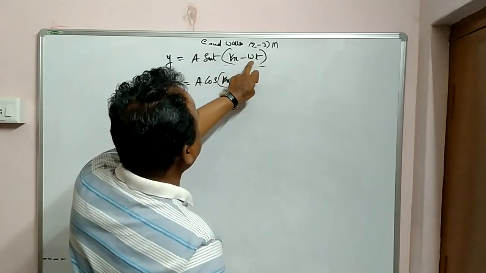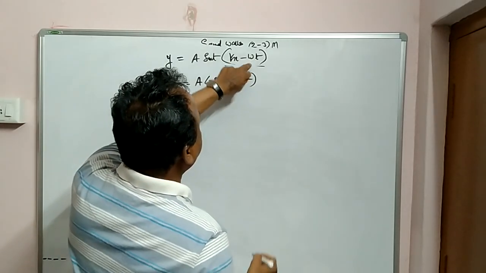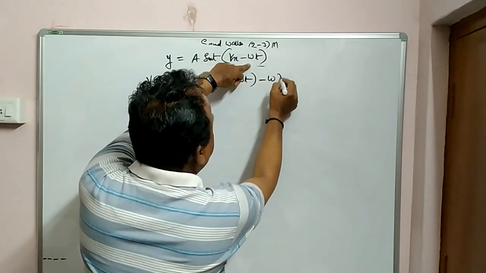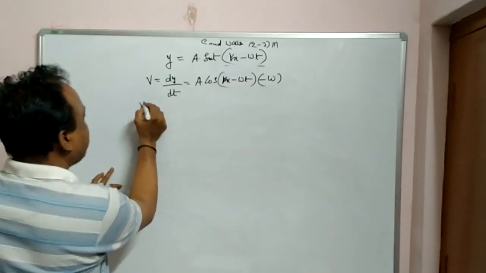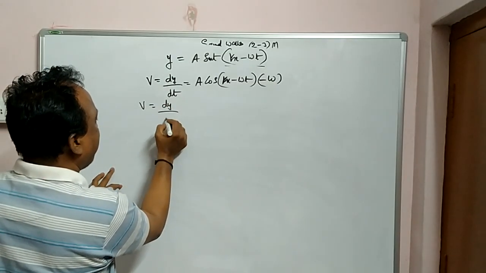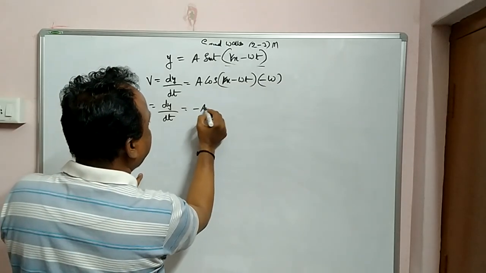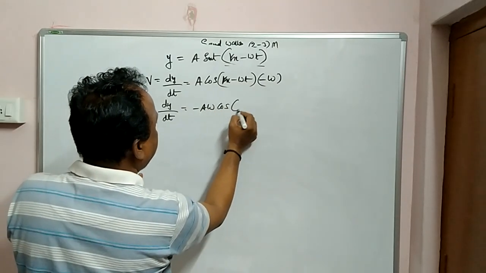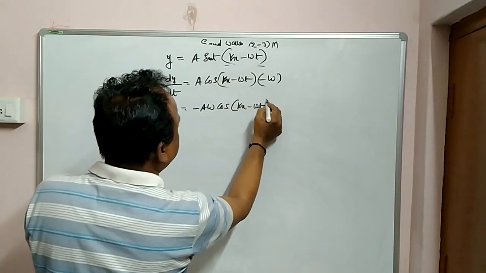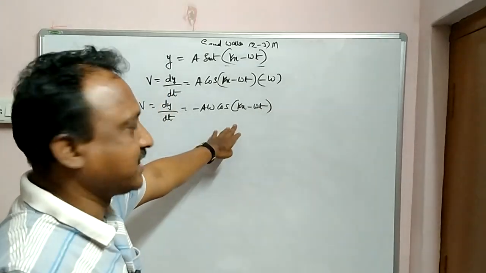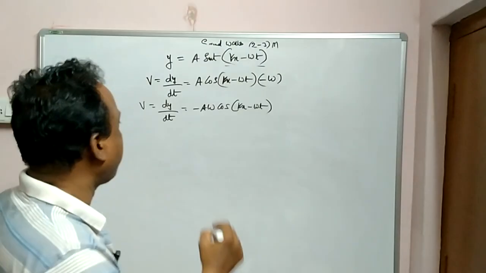The derivative of the constant kx is zero, and the derivative of minus omega t is minus omega. So velocity, dy by dt, is minus a omega cos(kx minus omega t). This is the velocity, as I already told you in SHM.